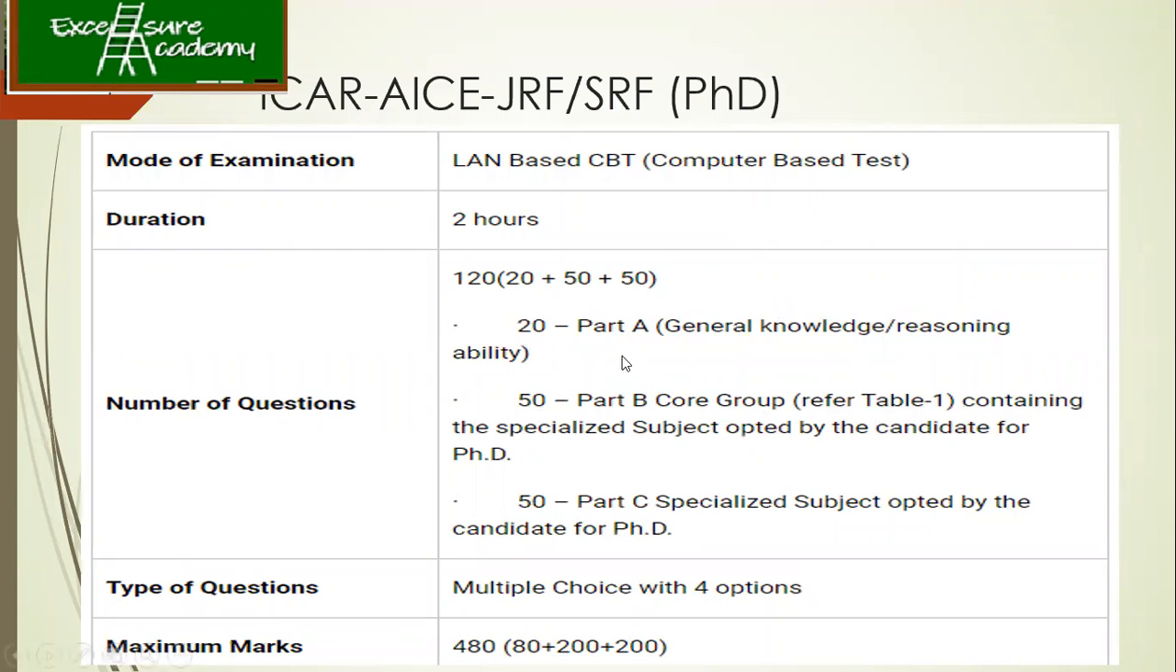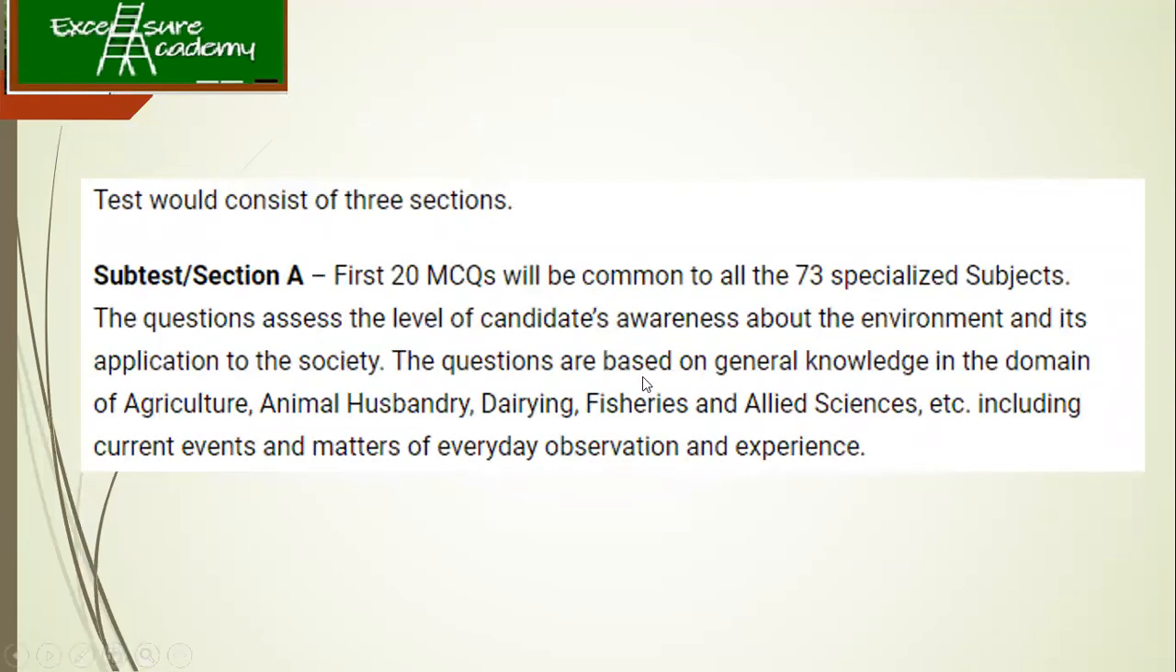Here you have 3 sections, part A, part B and part C. Part A is general knowledge and reasoning based, and part B and part C are based on the subjects which you select while filling your form. Maximum marks is 480: 80 marks, 200 and 200. The first 20 questions will be common to all the 73 specialized subjects. You can see that ICAR is so vast. The first section is going to be common to all.